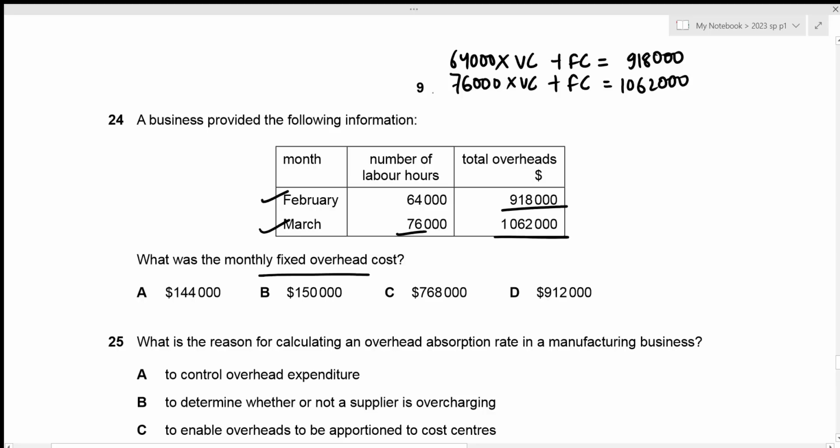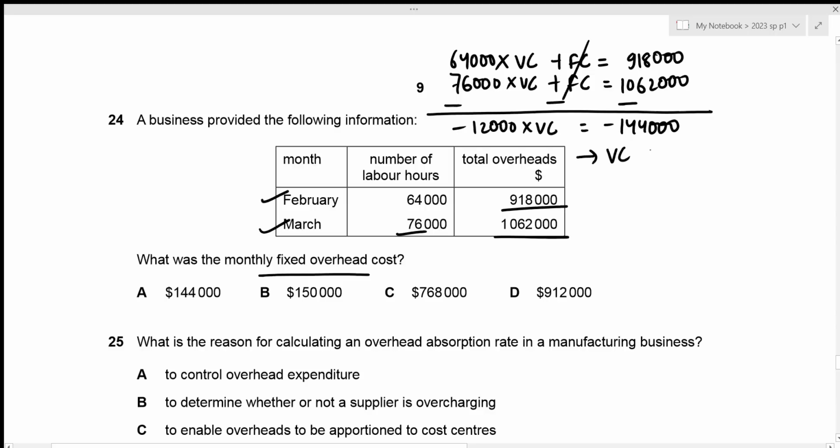Now I'm just going to subtract the second equation from the first one. That's 64,000 minus 76,000, which results in negative 12,000, times variable cost. The fixed costs cancel each other, and that gives 918,000 minus 1,062,000, which results in negative 144,000. So our variable cost is just going to be negative 144,000 divided by negative 12,000, which results in 12.